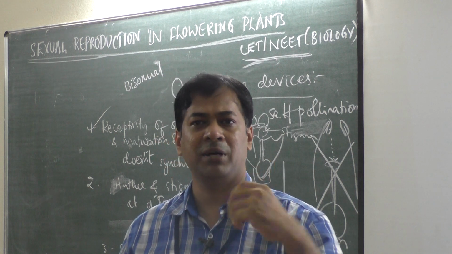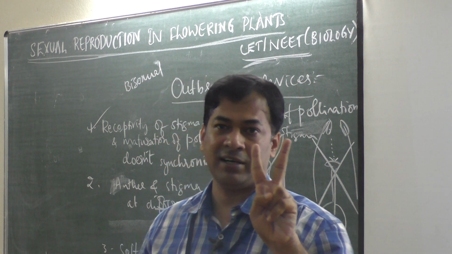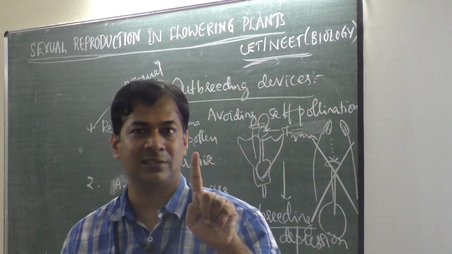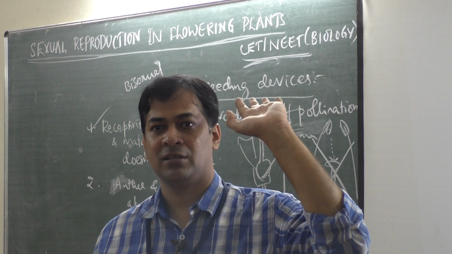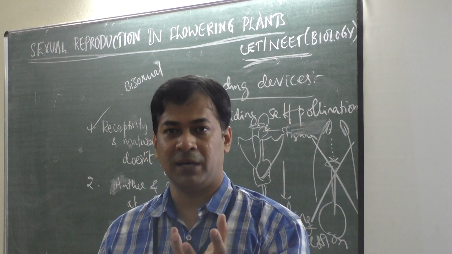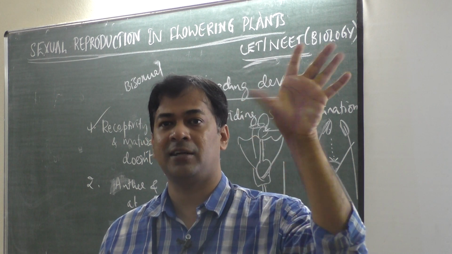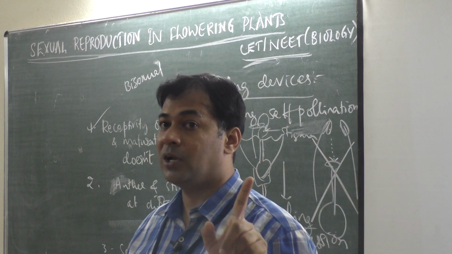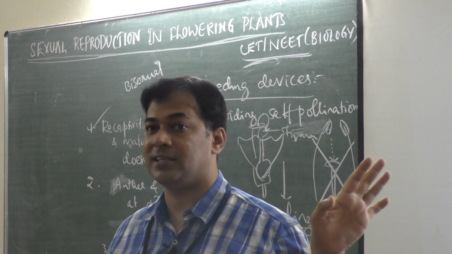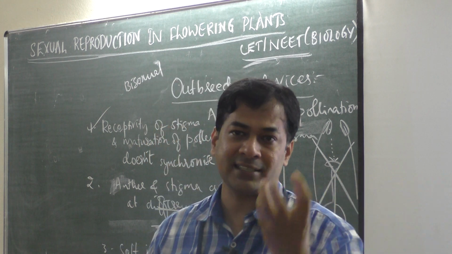Don't think that pollen grains of other species will fall on mango. Then the stigma rejects them. Stigma rejects two types of pollen grains. One is pollen grains of different plants, different species. Like if it is mango, then if any other plant's pollen grain falls, it rejects. Second, pollen grains of the same plant it also rejects. So what does it accept?